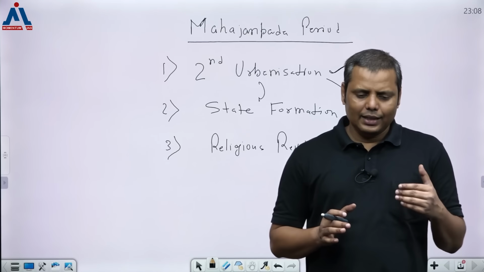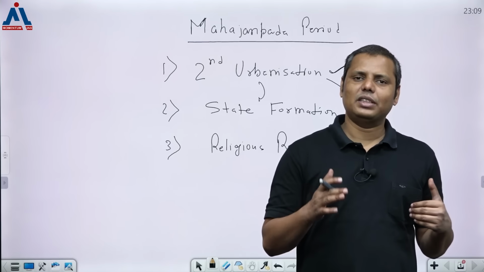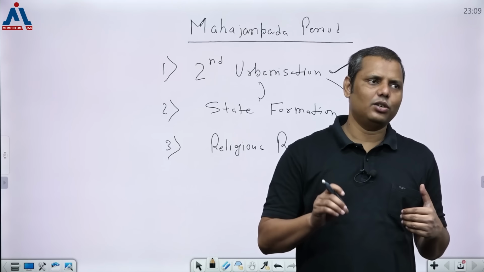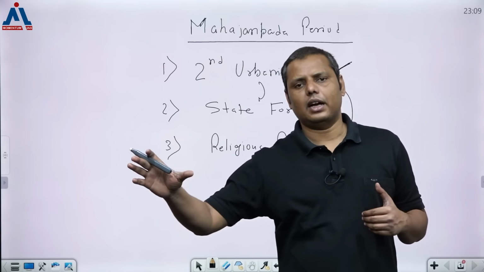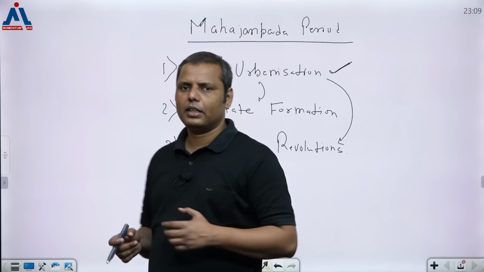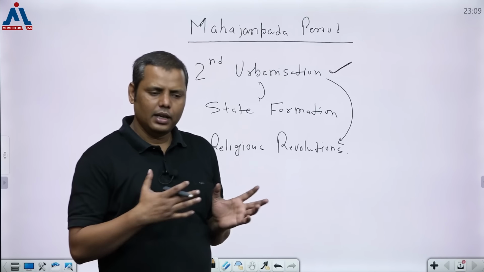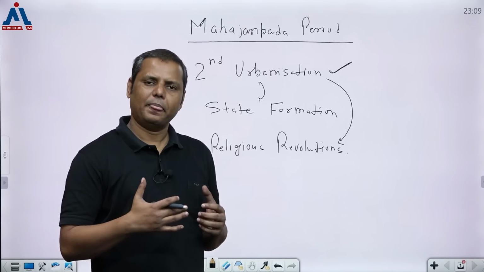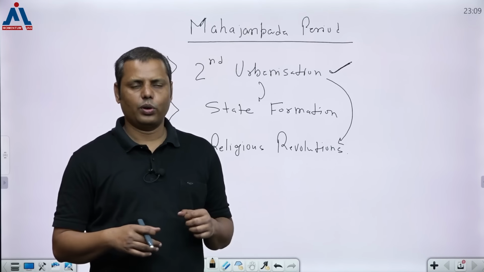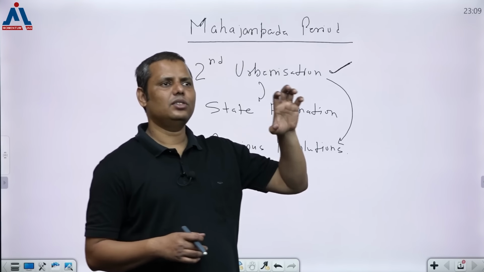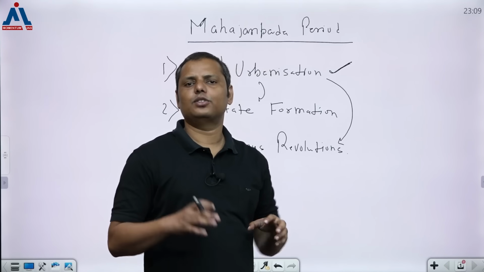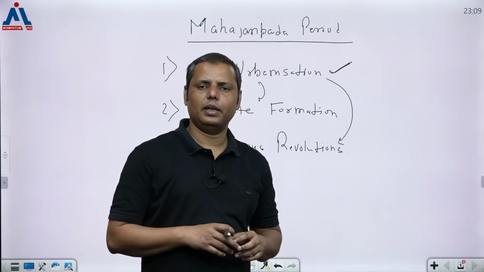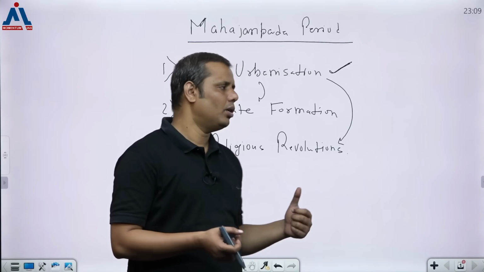And what is that? It is not true that from the 6th century BC, the period considered to be the beginning of the Mahajanapada period, from that day only everything had started. I think it's quite impractical. It is quite possible that towards the end of the later Vedic period and the beginning of the Mahajanapada period, this transformation was gradually happening. Slowly, slowly, changes had started, and that is why the sense of urbanization might have developed even in the later Vedic period, but the proper cities could be noticed only in the Mahajanapada period. Why? Because I did tell you about the changes, right?